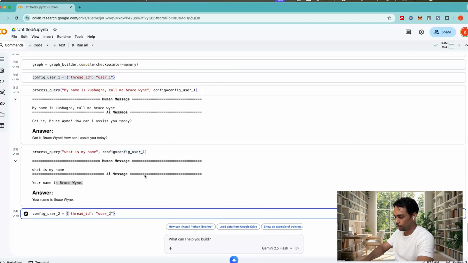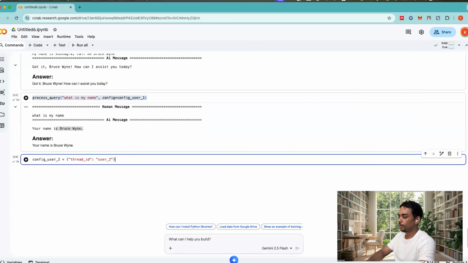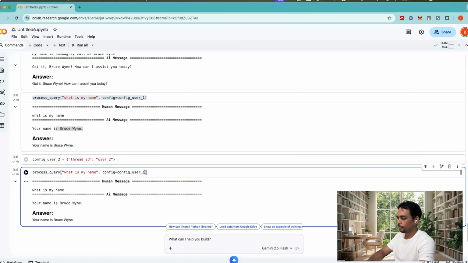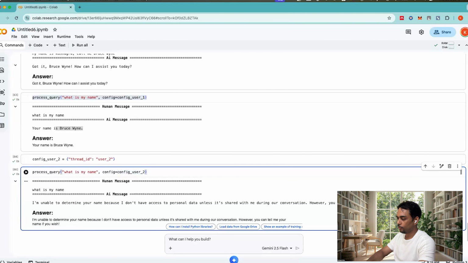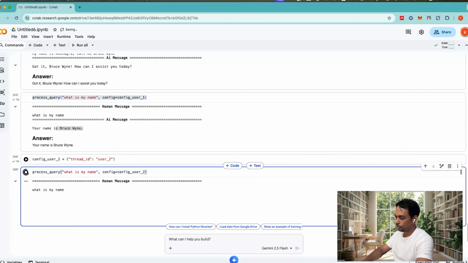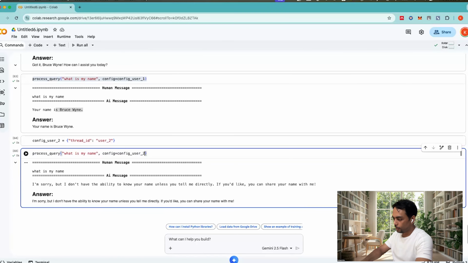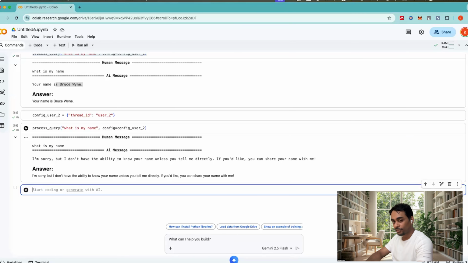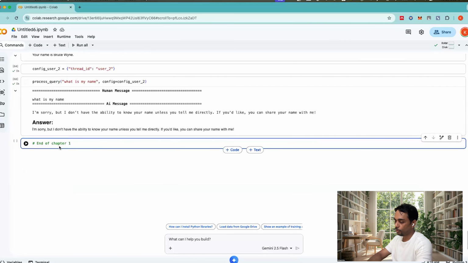Okay, let's check for user two. I'm passing the configuration for user two. Then, what is my name for user one? It can tell. For user two, it cannot tell. See? So it's up to you, while designing your application, based on your user UUID or unique identifier, you can define the threads which will give you a user-based experience. And this is the end of chapter one.